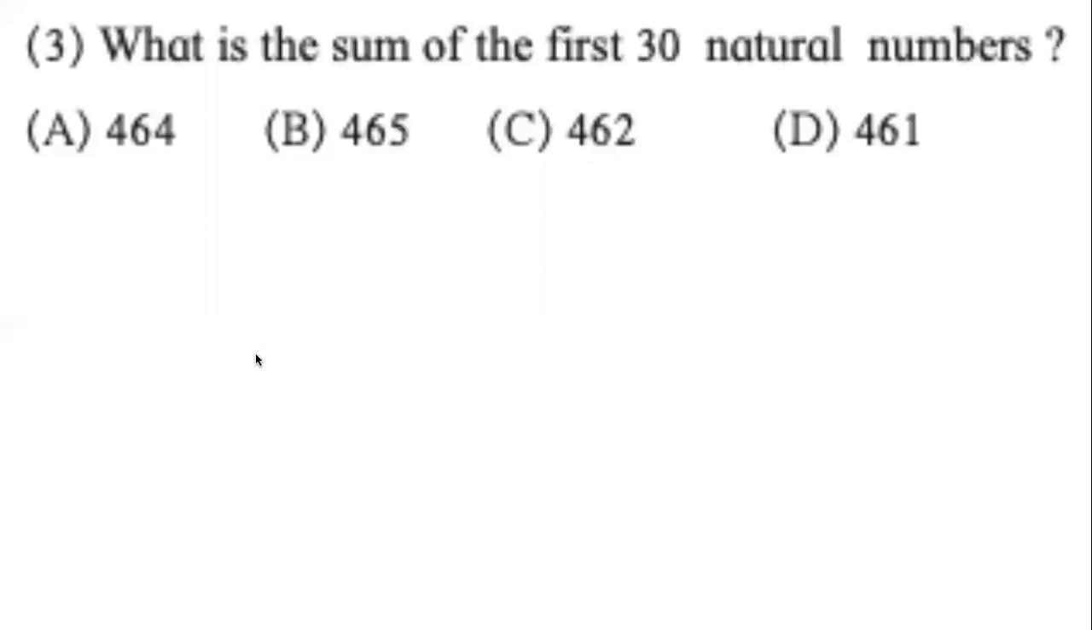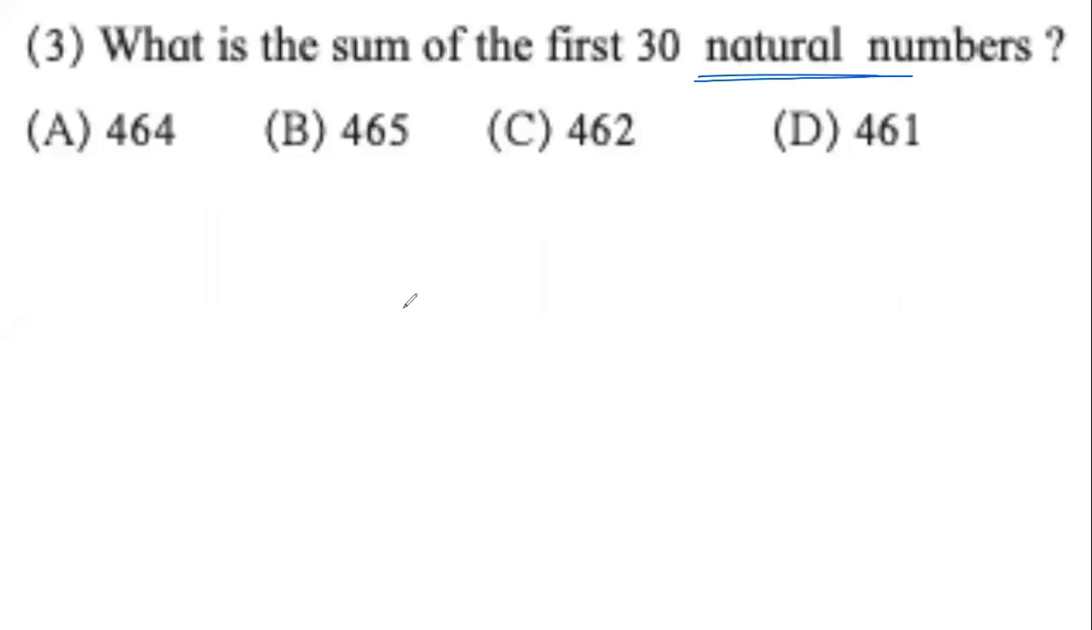Question number 3. Question number 1, part 3 reads, what is the sum of first 30 natural numbers? Solve it in your notebook and share the answer. Now it says first 30 natural numbers. So natural numbers we know are in AP, where the first term is 1 and common difference is 1.